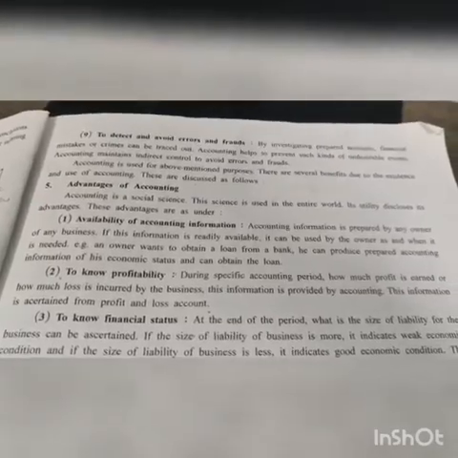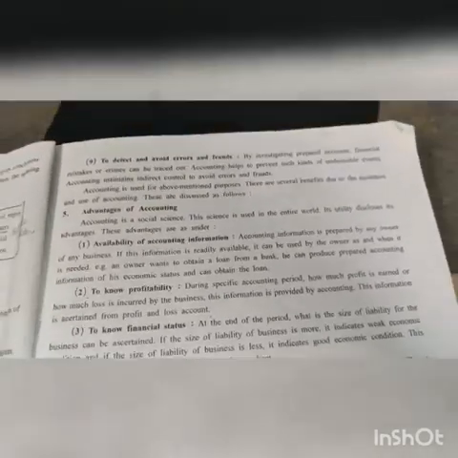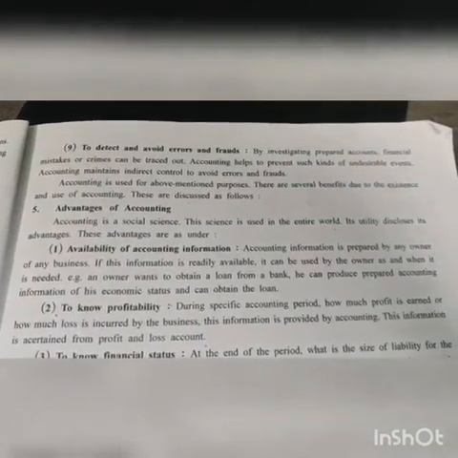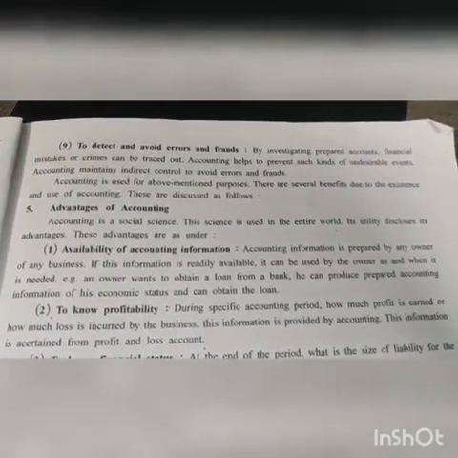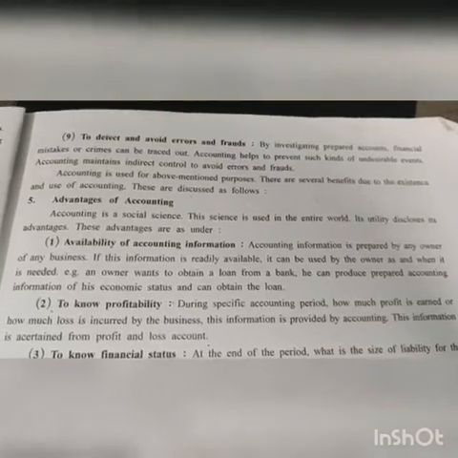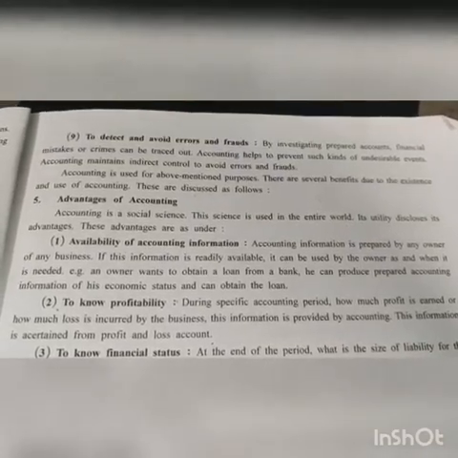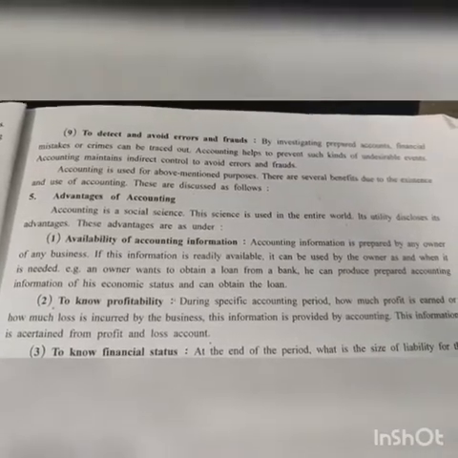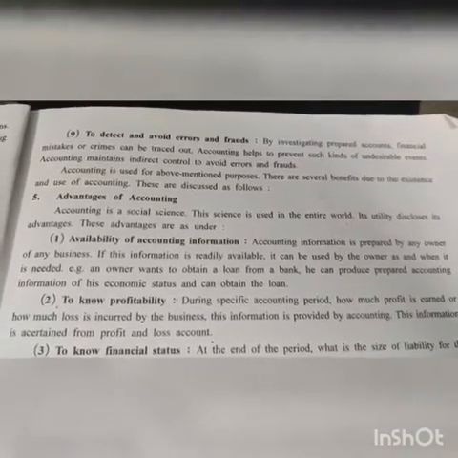Accounting information is prepared by the owner of any business. If this information is readily available, it can be used by the owner as and when it is needed. For example, an owner wants to obtain a loan from a bank. He can produce prepared accounting information of his economic status and can obtain a loan.